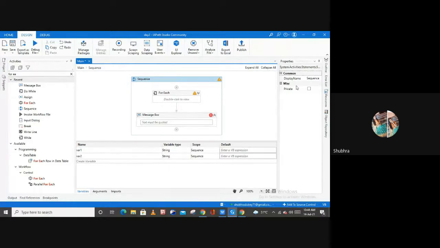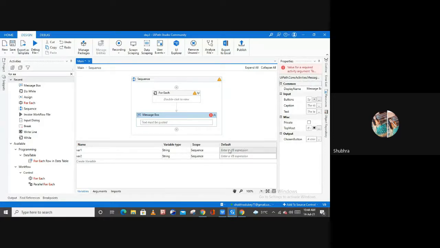This is my sequence, and as you can see, now I can use this variable here also. So this is what the scope is. And this is the default portion. Here you can assign default values to these variables if you want, so this is totally optional. And this is the first method to create a variable: you can create a variable by using this variable panel.